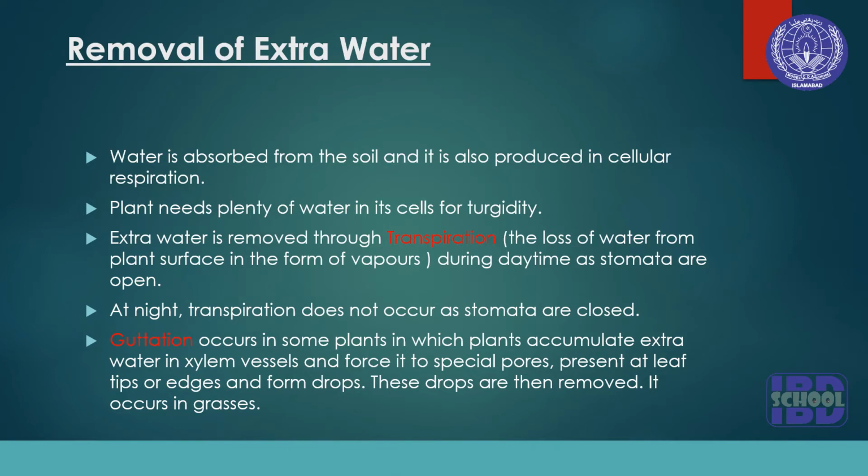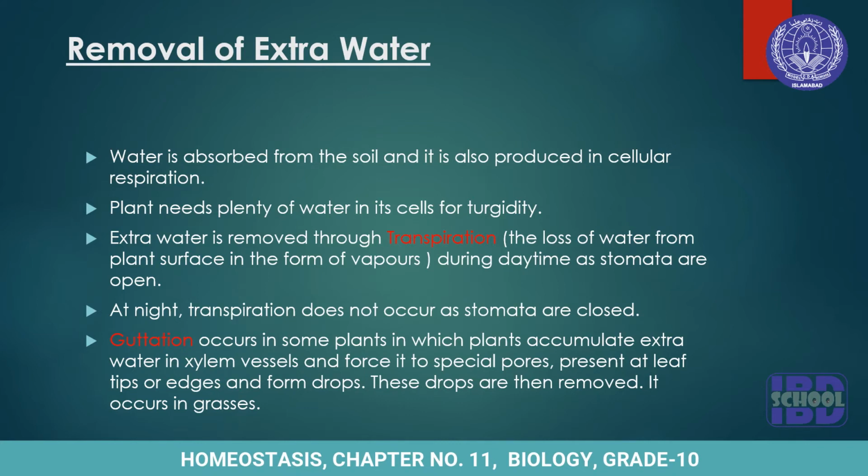And what is transpiration? It is the loss of water from the plant surface in the form of vapors, and it happens during daytime. Why? Because stomata are open during daytime due to photosynthesis. And what happens at night? Transpiration does not occur. Why? Because stomata are closed. And what happens then?